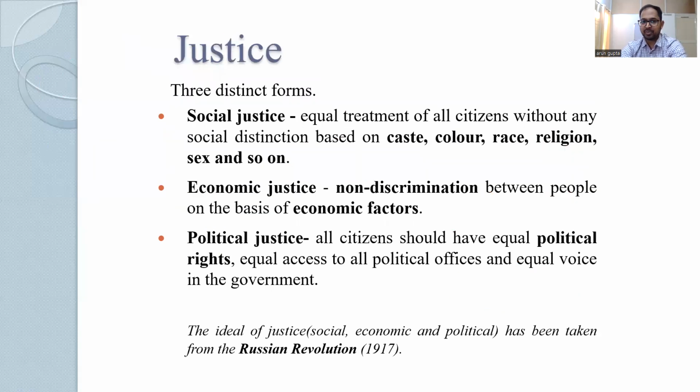Then moving to aspirations, justice. So Indian preamble wants 3 kinds of justice, or stipulates 3 kinds of justice for people of India. One is social justice, second is economic justice, third is political justice. Social justice means equal treatment of all citizens without any discrimination or distinction of caste, color, race, religion, sex, and so on. Any kind of distinction.